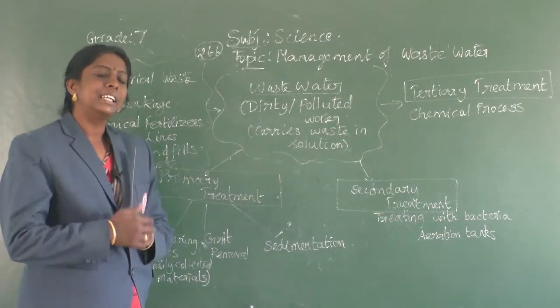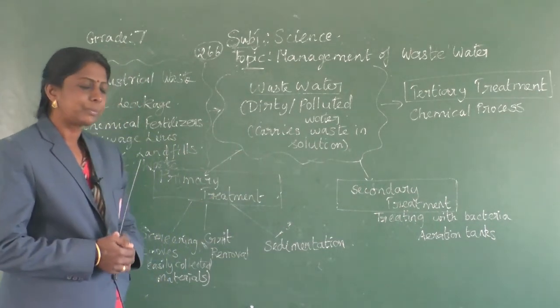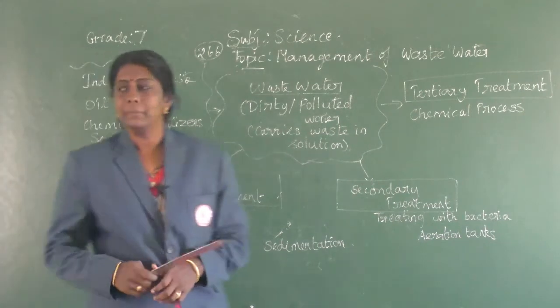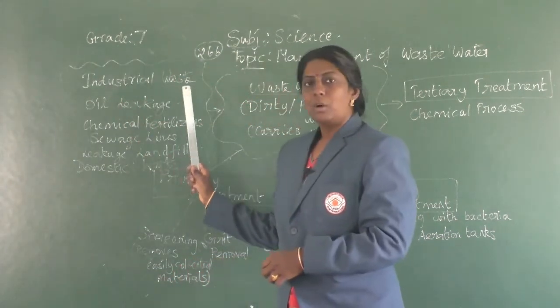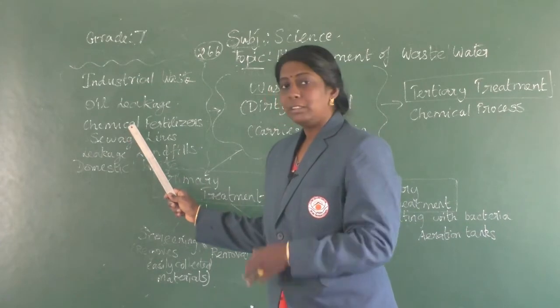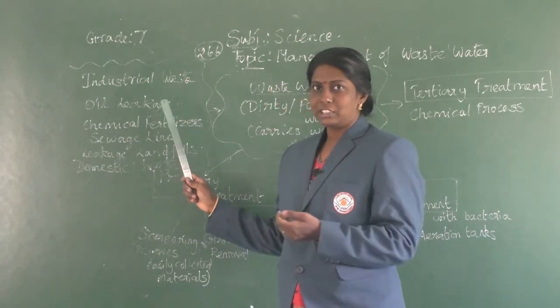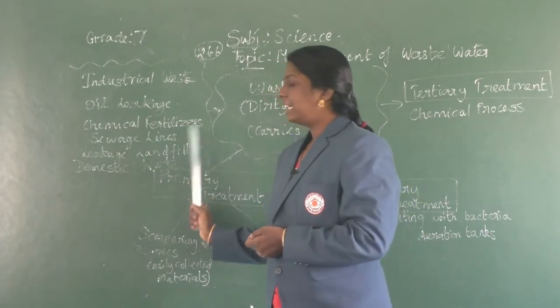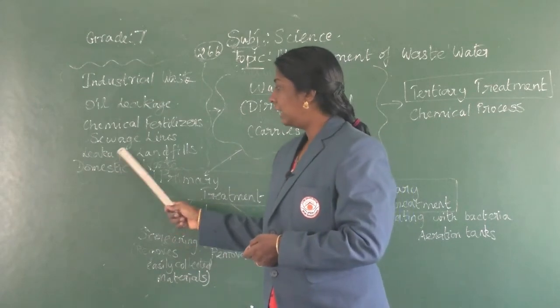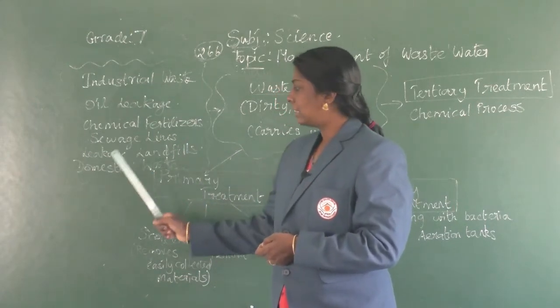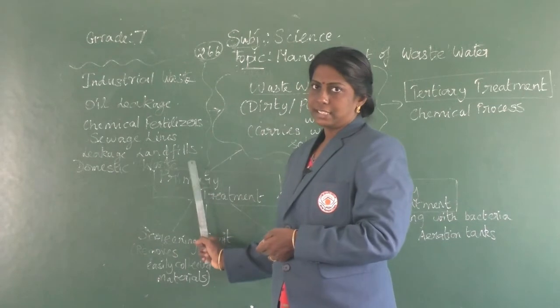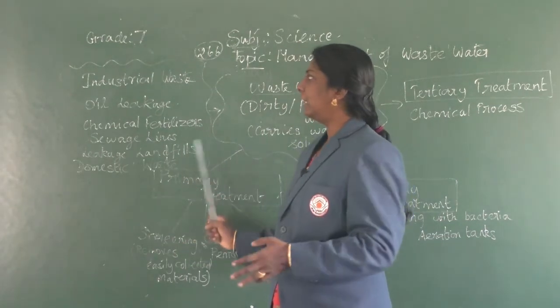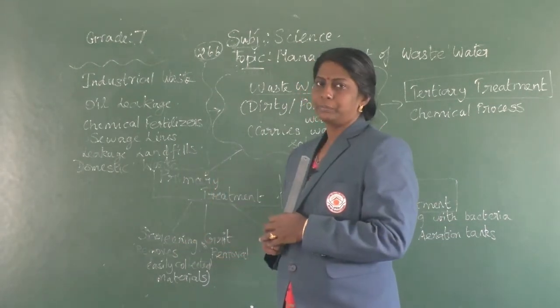So from where we are getting this wastewater? We are getting wastewater from industrial waste, oil leakage, chemical fertilizers from agriculture, then sewage lines, then leakage landfills, and then domestic waste. From all these things we are getting wastewater.